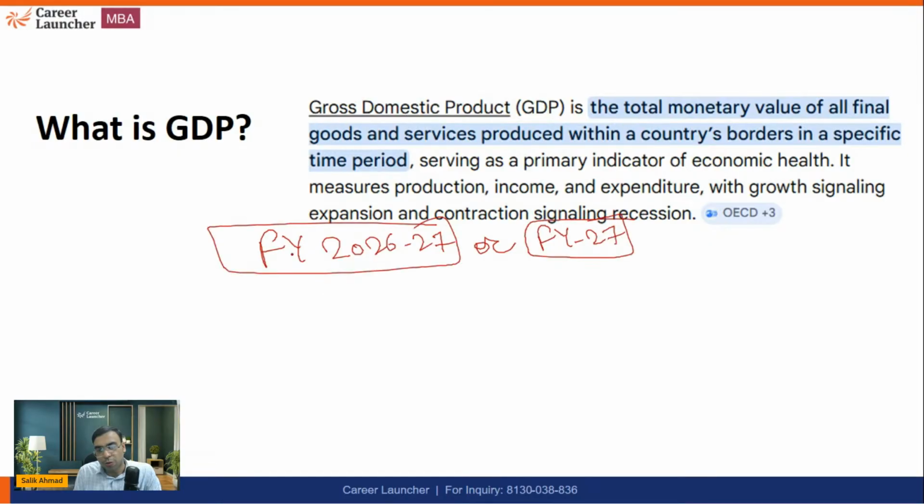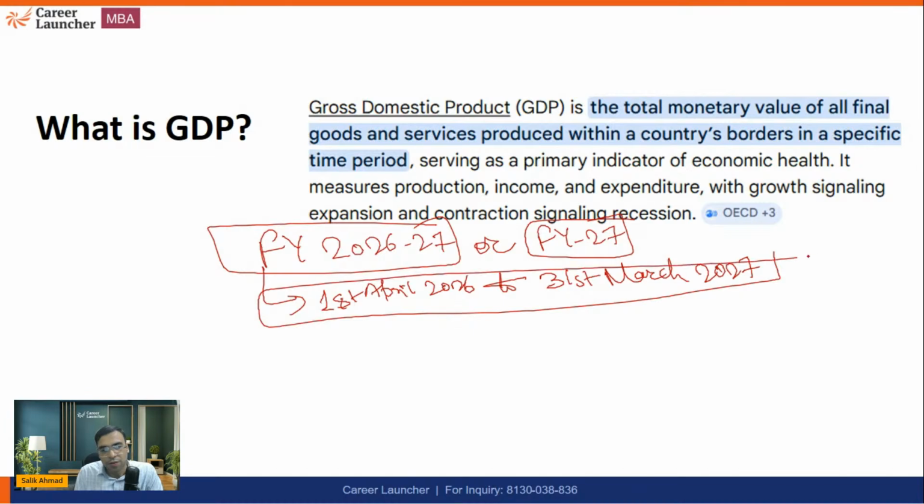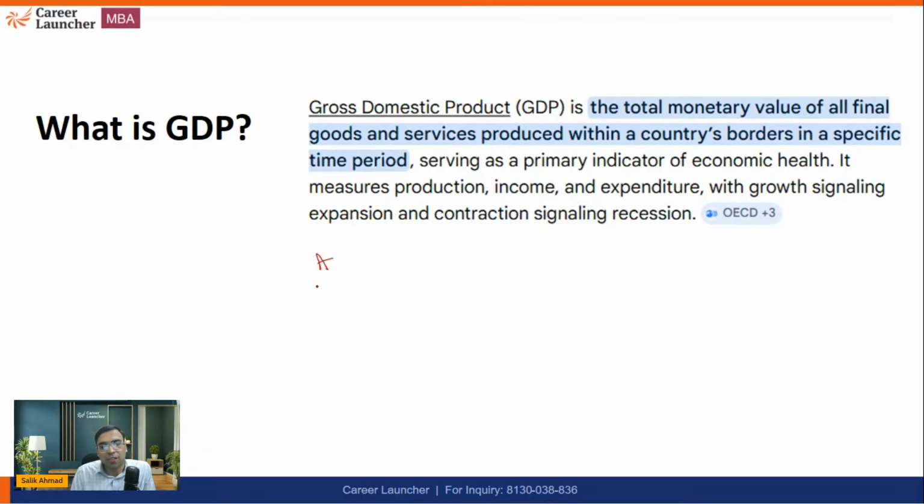So when I'm writing FY27 or FY 2026, 27, it means starting from 1st April 2026 to 31st March 2027. That is the idea behind this. This is actually the fiscal year in which we are right now. Now, and I am sure you must be aware, it has quarters also. For example, it starts from April, May, June, then July, August, September, October, November, December, and then January, February, March.